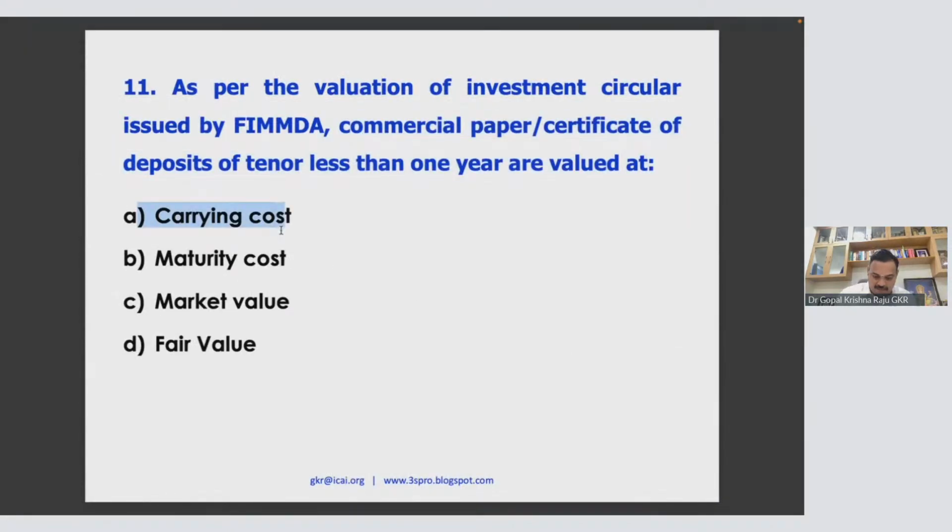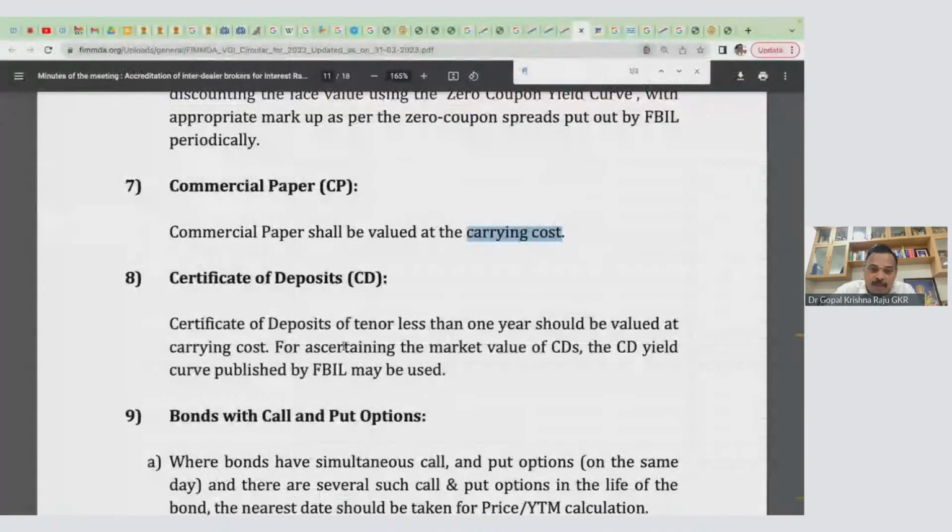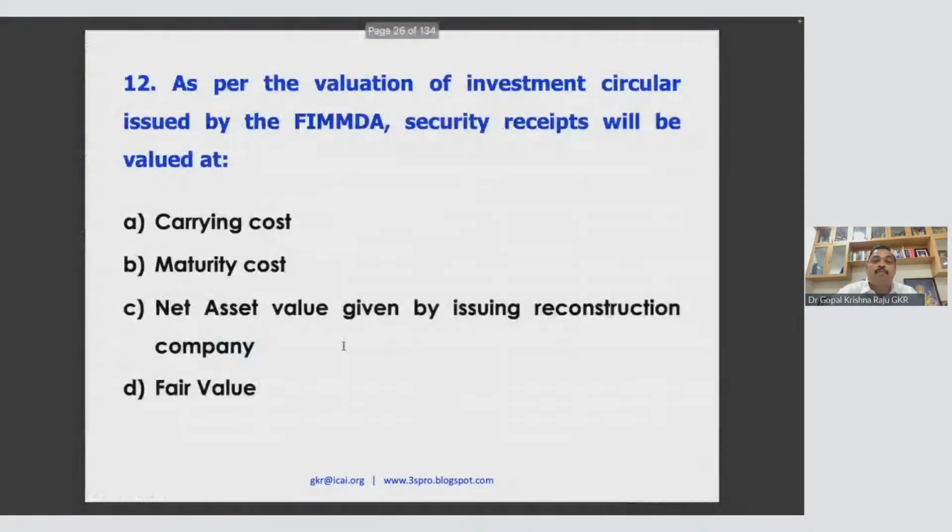So 11A. The treasury bill is also carrying cost, CP carrying cost, CD carrying cost. So there is no concept called fair value here. Of course, fair value is going to come. Now, do you have a fair value somewhere here? Look at this. No fair value. Oh my God. RBI doesn't hear a term called fair value. They will be deaf to fair value. Very interesting.